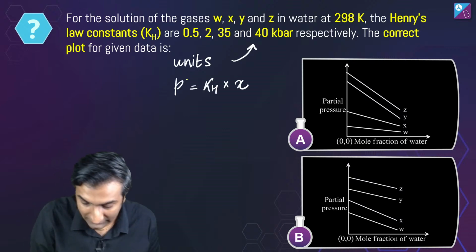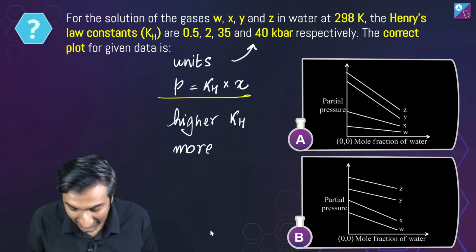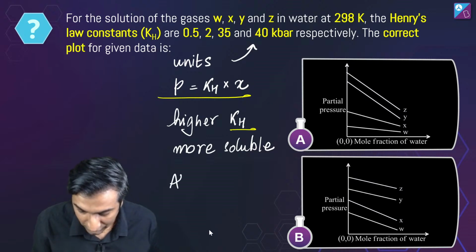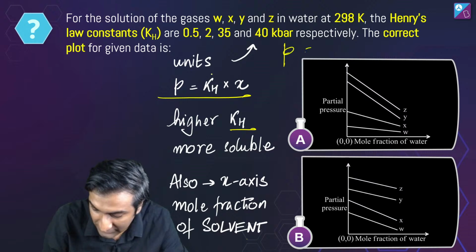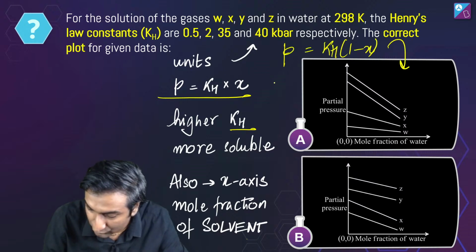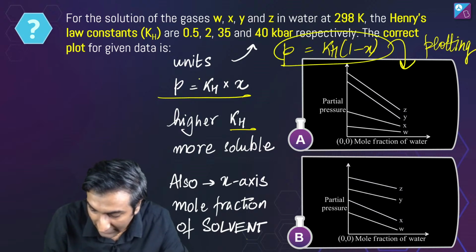So the units of this is the equation, but higher KH matlab more soluble. Also x axis more fraction of solvent. Matlab now the expression changes to KH into 1 minus x. ठीक है. So this is what you're plotting. This is the graph. Divya, I hope this helps.